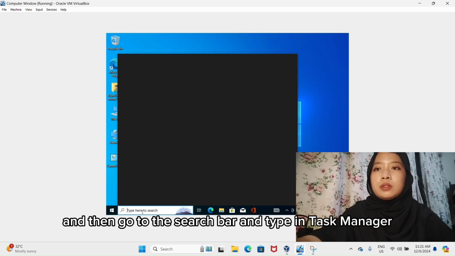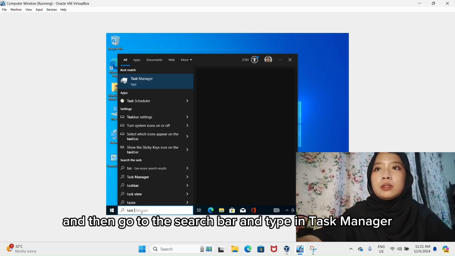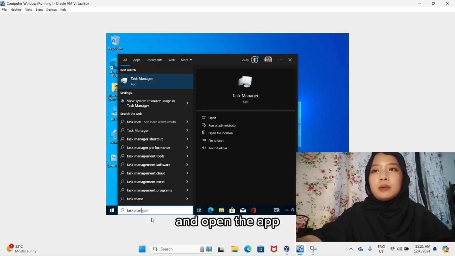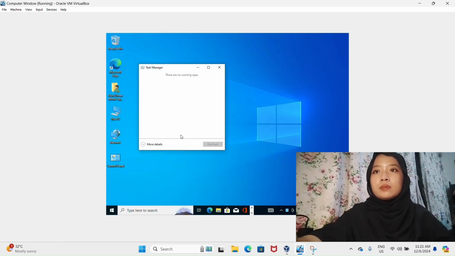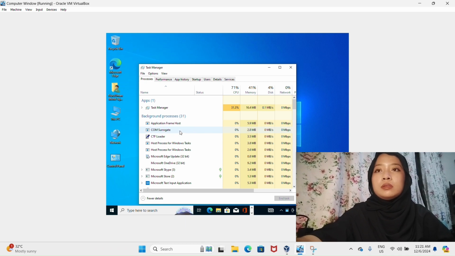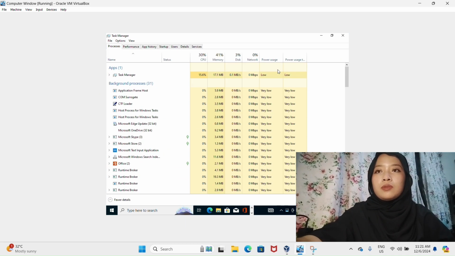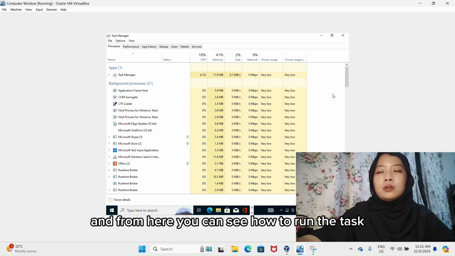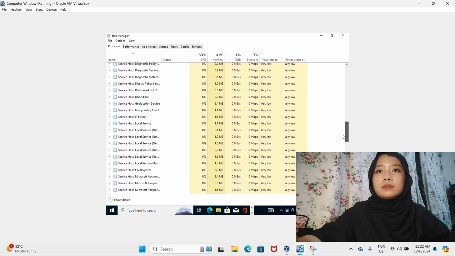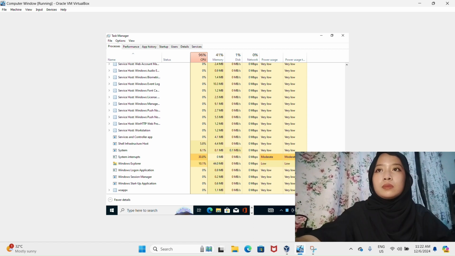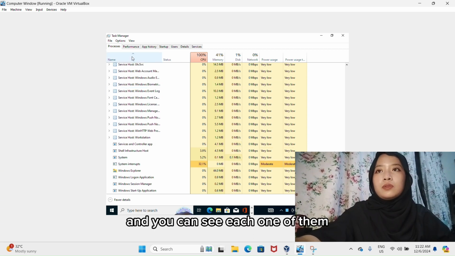And then go to the search bar and type in Task Manager and open the app. Click more details, and from here you can see how to run the tasks. And you can see each one of them.